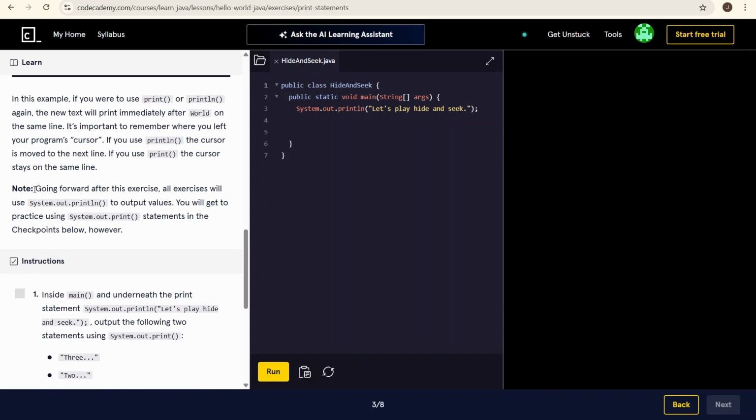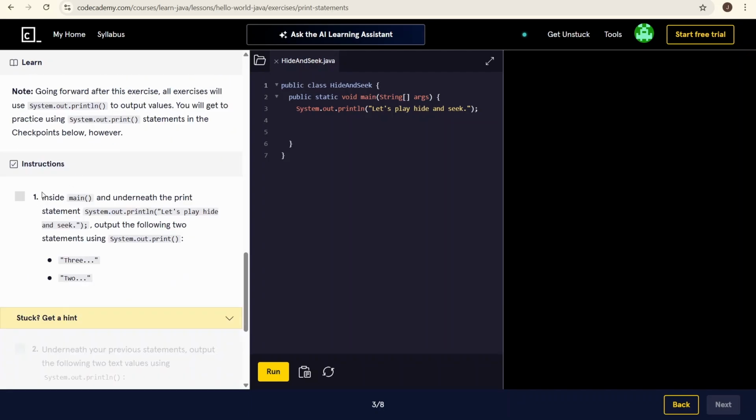Okay, that makes sense. Going forward after this exercise, all exercises will use System.out.println to output values. You will get to practice using print statements in the checkpoint below, however.